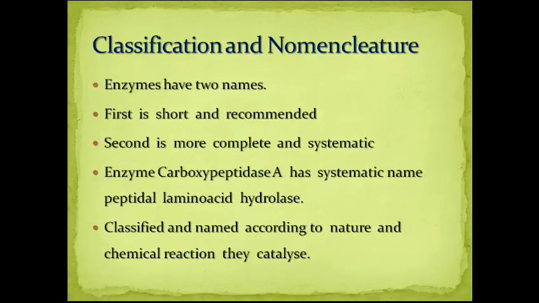Classification of enzymes. Enzymes are classified and named according to the nature of chemical reactions they catalyze. There are 6 major classes of reactions that enzymes catalyze, as well as subclasses.